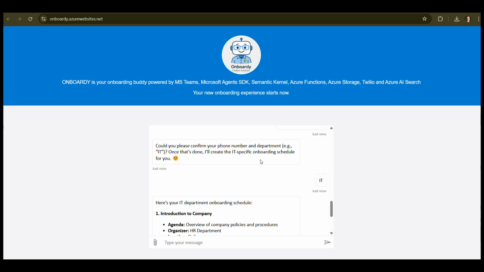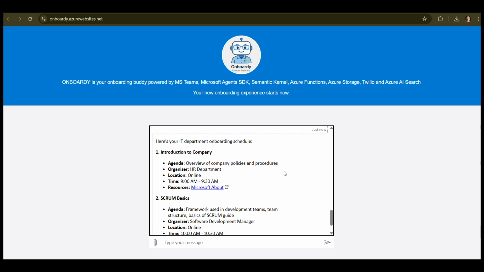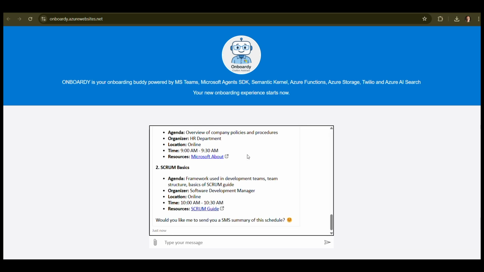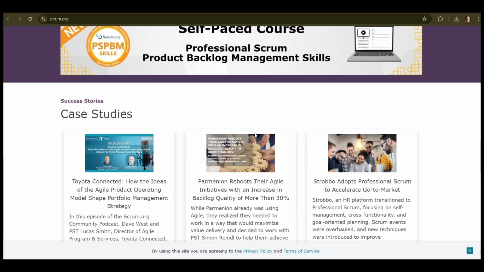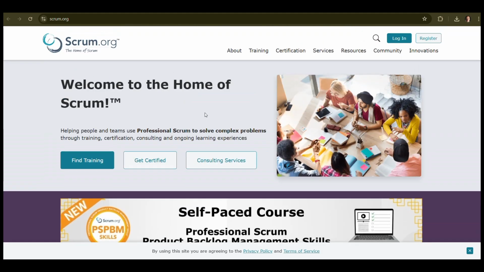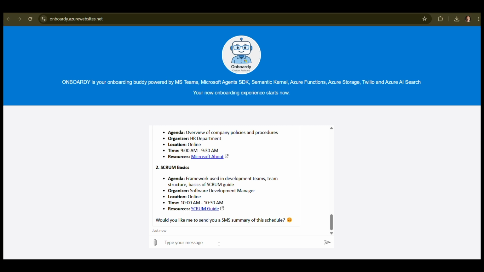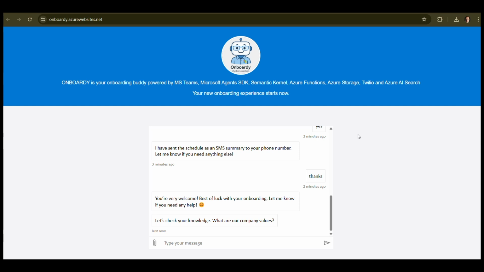And another time, another developer, for example, can join the company, and as you can see, Onboardy can generate another schedule for this person, because here we've got the module about Scrum, with the link to a website that the user can browse. So not only documents, but also websites. And like before, I can ask it for an SMS summary.